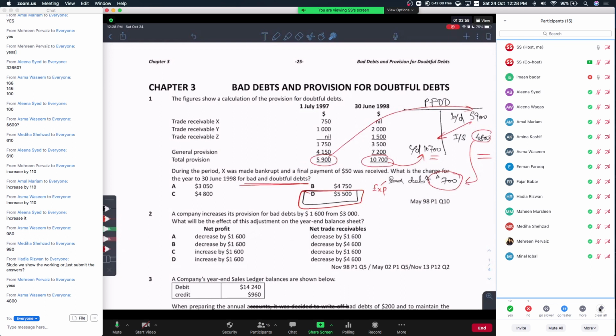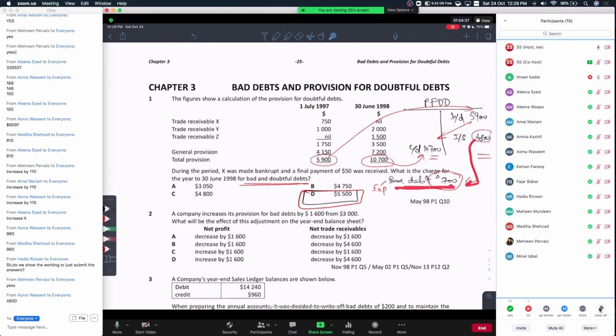Yes, sir. And then 30th of June 1998 is the end of the year, and at the end of the year you had the provision for doubtful debts calculated as 10,700. So we treat it as the balance carried down here. In the provision for doubtful debts account, the balance brought down is on the credit side and carried down is on the debit side. Then you see that your provision is increasing from 5,900 to 10,700, and we know that an increase in the provision for doubtful debts is an expense. So we come to this $4,800 as an expense, and along with that there was a bad debt of 700.